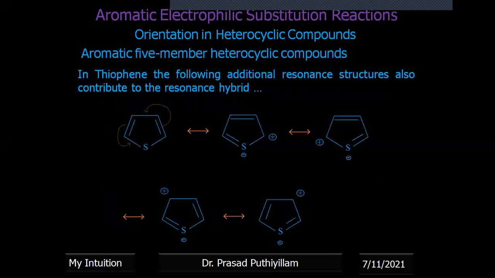In addition to that, it can have a negative charge on the sulfur atom, and these extra structures also contribute towards the intermediate structure. So it has this type of additional resonating structure compared to pyrrole and furan. Pyrrole and furan also give resonating structures, and thiophene also gives resonating structures, but these are additional resonating structures which are not given by pyrrole and furan. Therefore, thiophene is more stable, or it is less reactive.